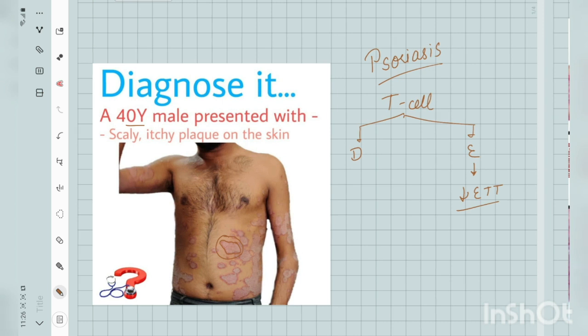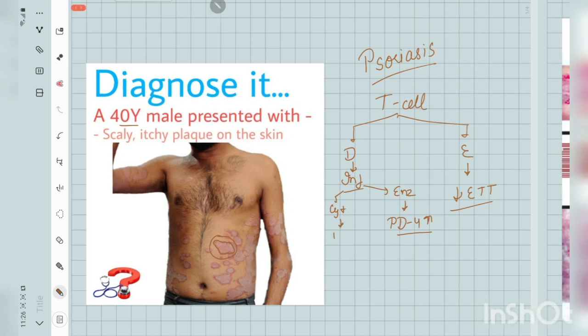Next is what happens in dermis. In dermis, these T cells trigger inflammation. There are basically two axes of inflammation here. One is enzyme mediated and one is cytokine mediated. In enzyme mediated, the phosphodiesterase 4 enzyme increases and leads to inflammation. In the cytokine mediated pathway, there is basically the interleukin 12 and 23 pathway. Interleukin 12, as you all know, stimulates Th1 cells and interleukin 23 stimulates Th17 cells.